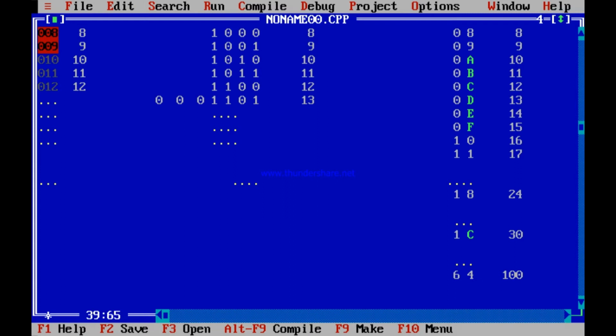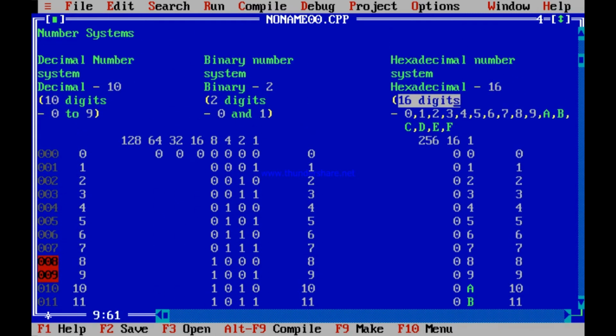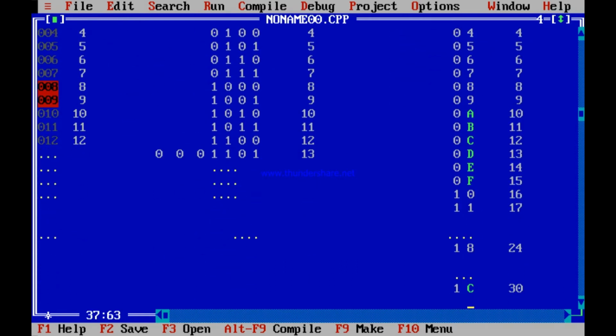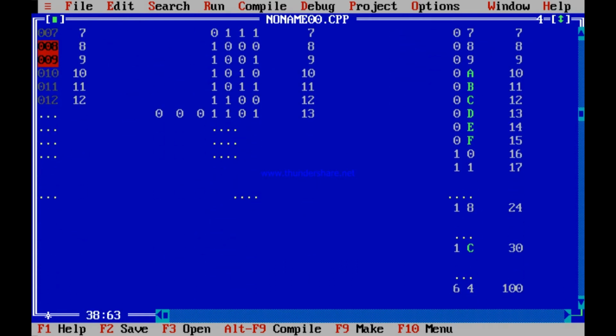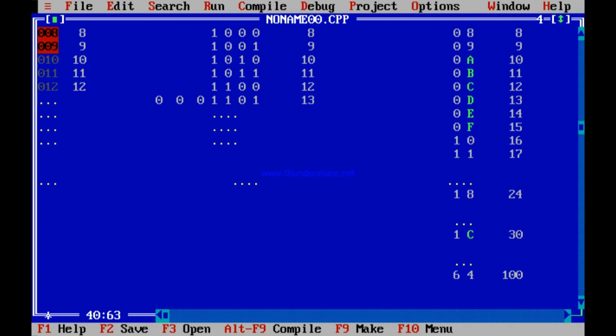So 4 ones make it 100. So the representation of 100 in hexadecimal is 64. Check out how. 100 is 100 in decimal, but 100 means 6 16ths. 6 16ths makes it 96. And then 4 ones make it how much? 4 ones, 96 plus 4 makes it 100.